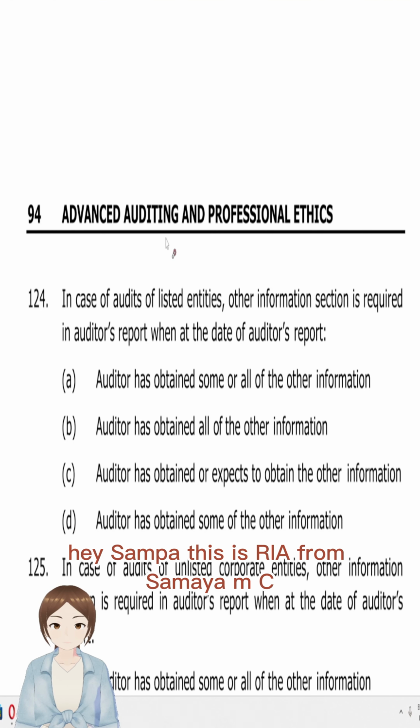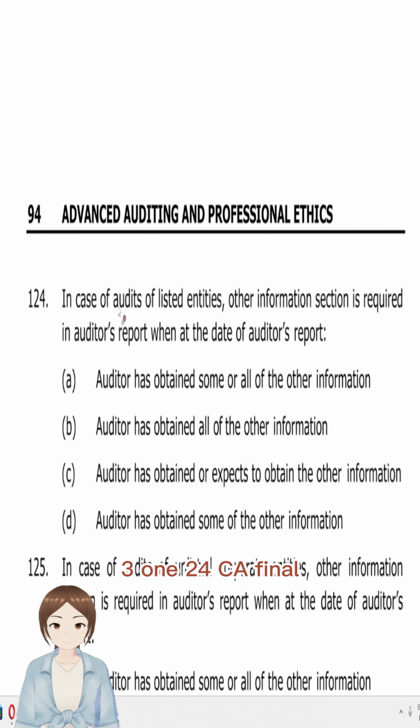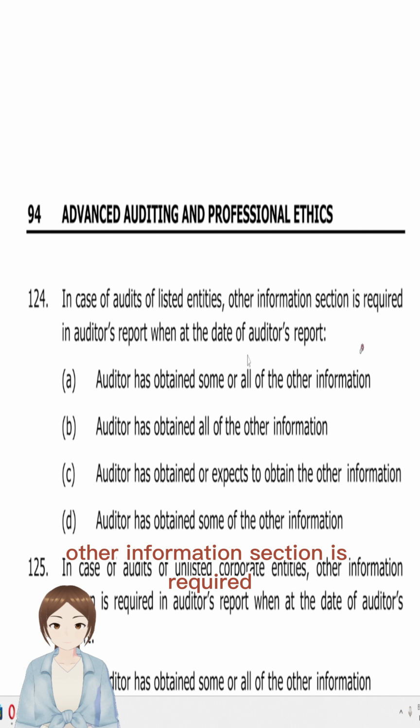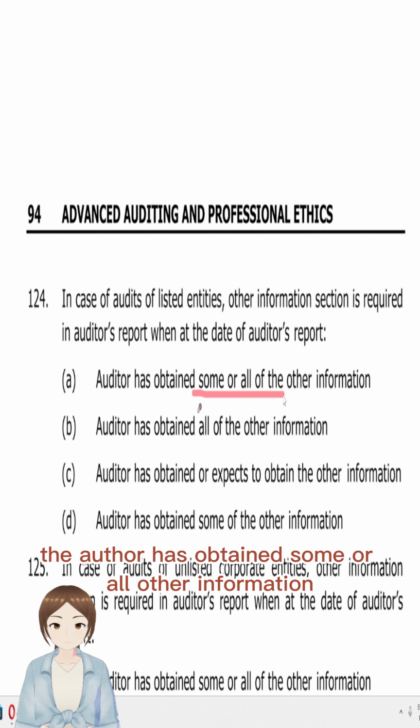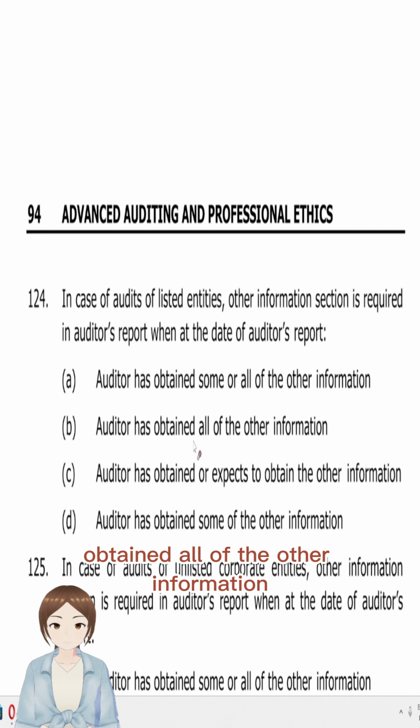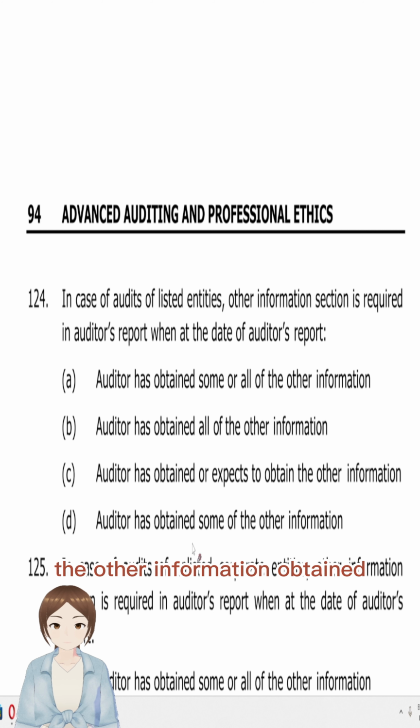Hey Samfam, this is Ria from Samaya, MCQ 124 CA final. In case of audits of listed entities, the other information section is required in the auditor's report when, at the date of the auditor's report, the auditor has obtained all of the other information, obtained or expects to obtain the other information, or obtained some of the other information.